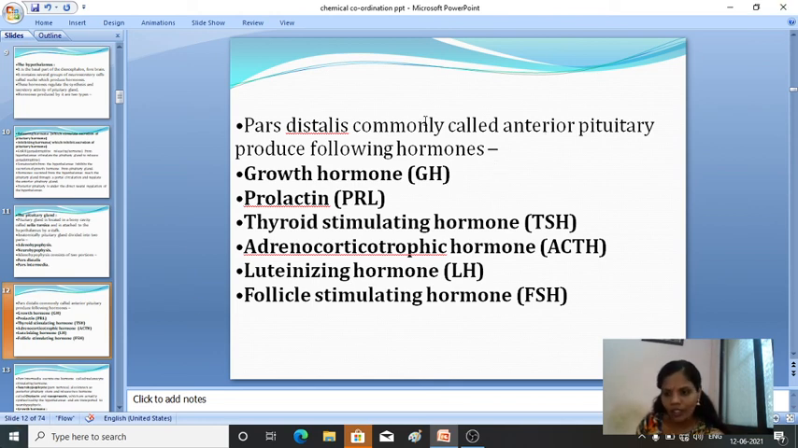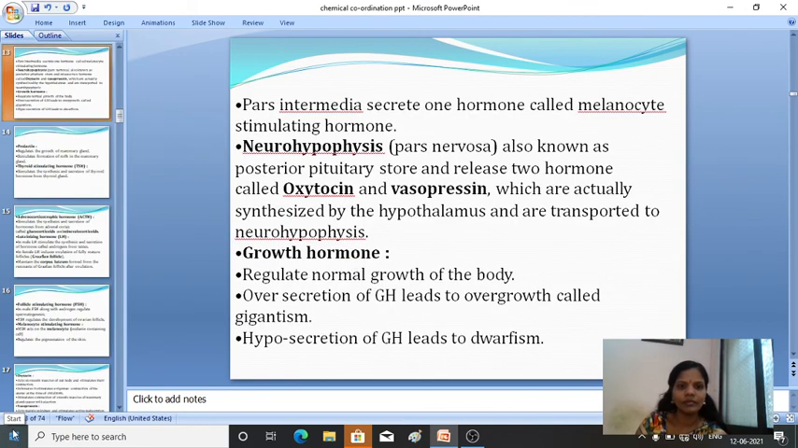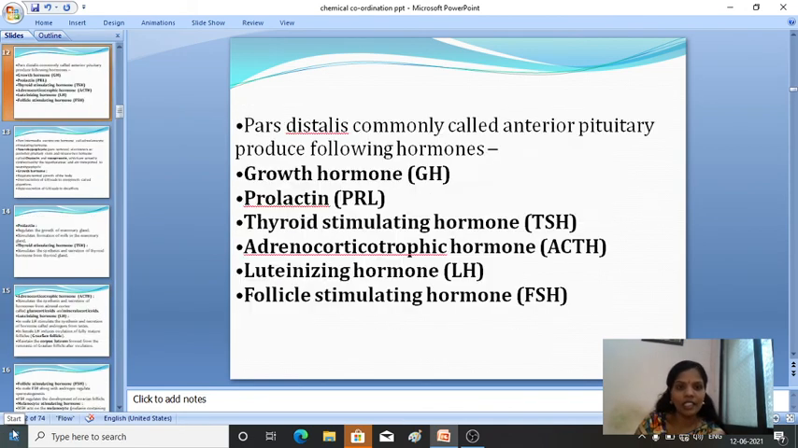The first one is growth hormone, the second is prolactin, the third is thyroid stimulating hormone, the fourth is adrenocorticotropic hormone, then luteinizing hormone, LH, then follicle stimulating hormone. Fine. So these are the hormones which are secreted by the anterior pituitary. Is this clear?